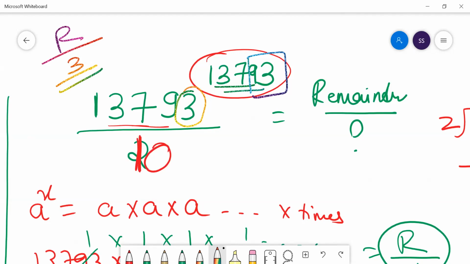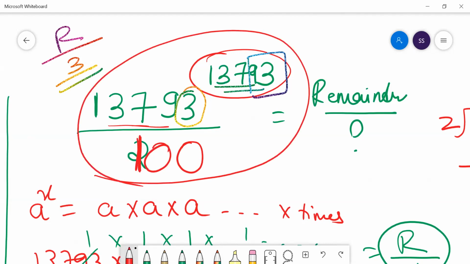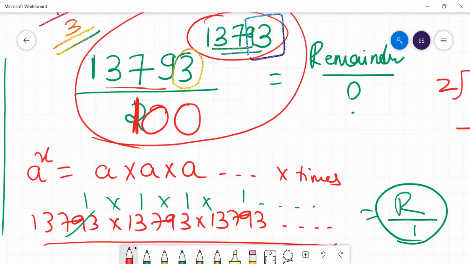In case in the problem they have given you 100, what they are expecting is for you to find the last 2 digits of the number. So how will you find the last 2 digits of a number? I hope you know how to find the last 3 digits of the number.